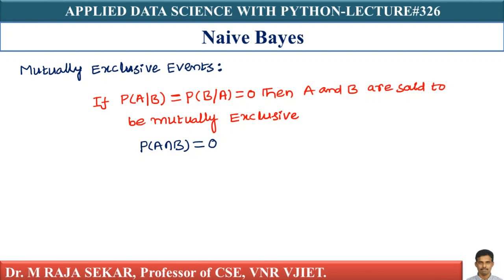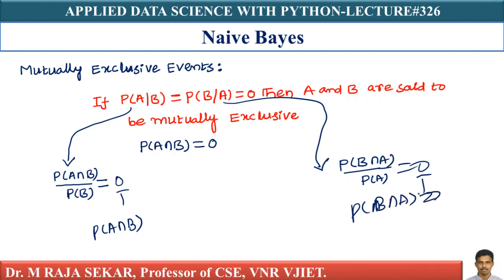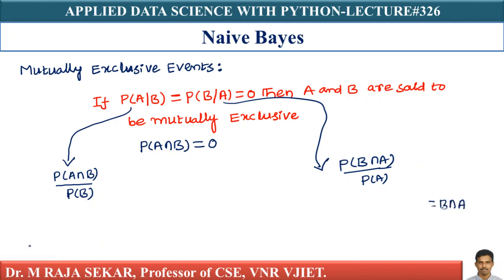What is the definition of probability of A given B and probability of B given A? By definition, probability of A given B is P of A intersection B by P of B, as it is equal to 0. If you cross multiply it, you will get P of A intersection B equal 0. In similar manner, here also you will get P of B intersection A equal 0. By set theory, we know that A intersection B is equal to B intersection A, isn't it?